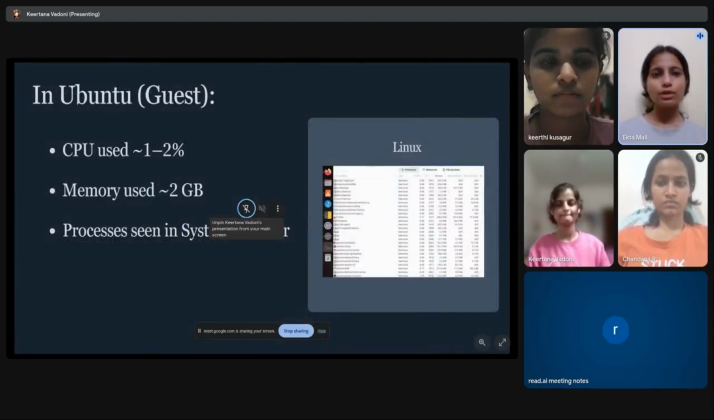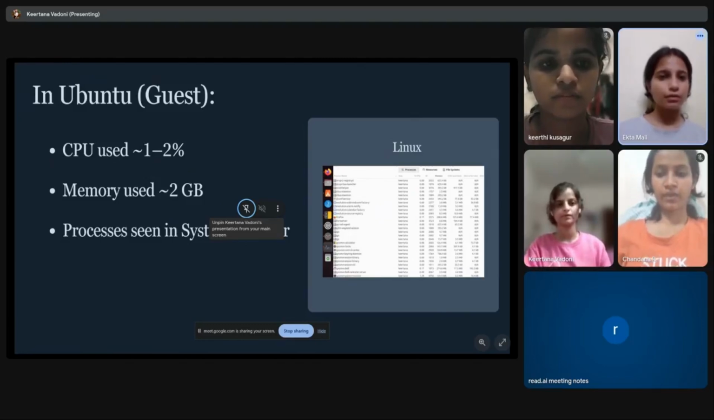While in Ubuntu, CPU usage is only 1 to 2%, and the memory used is about 2 GB, and it has fewer background tasks, so it is lighter and smoother even inside the virtual machine. Next slide.